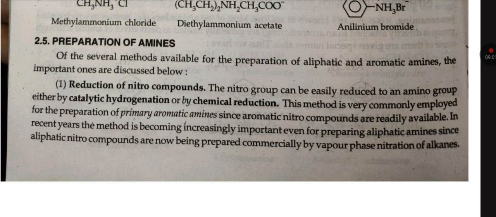Since aromatic nitro compounds are readily available, in recent years the method is becoming increasingly important even for the preparation of aliphatic amines, since aliphatic nitro compounds are now being prepared commercially by vapor phase nitration of alkanes.